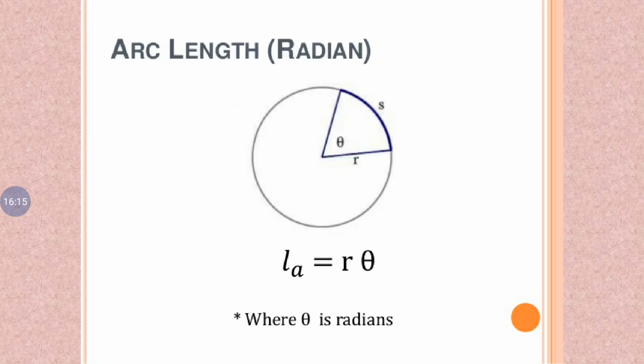Next one, arc length. Already you know the arc length, given radian: L is equal to r theta. Part of a circle is defined by two points. The distance between B and C is called the arc, the arc length, where theta is in radians.